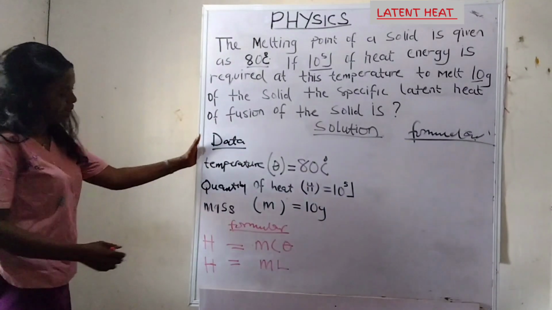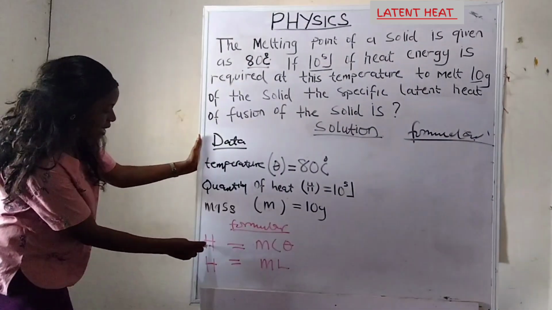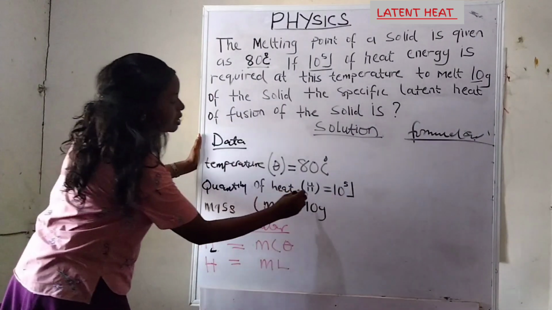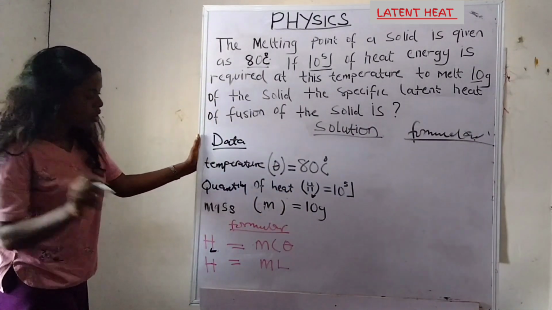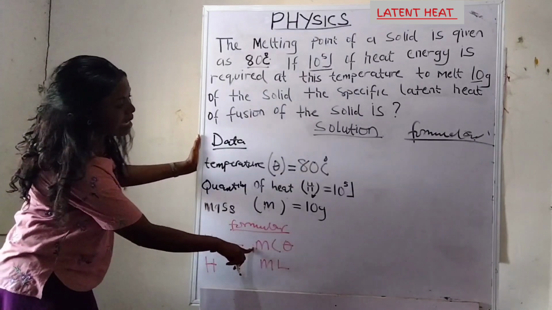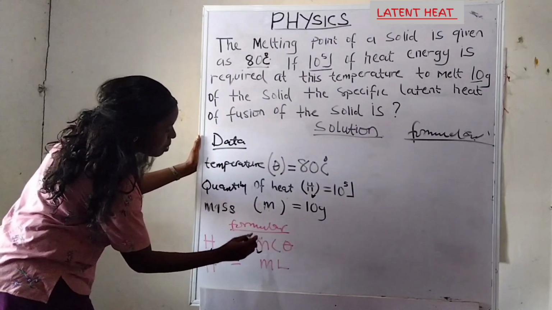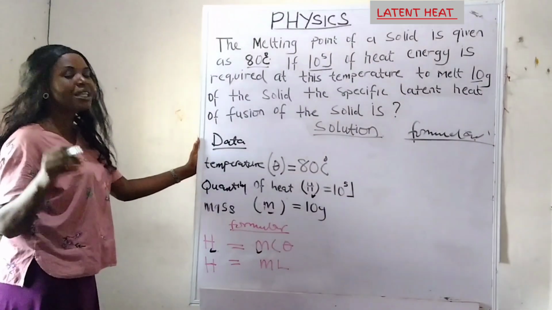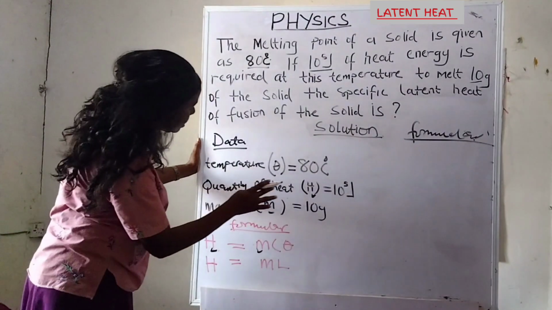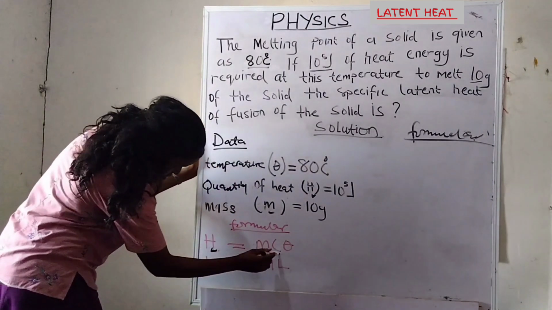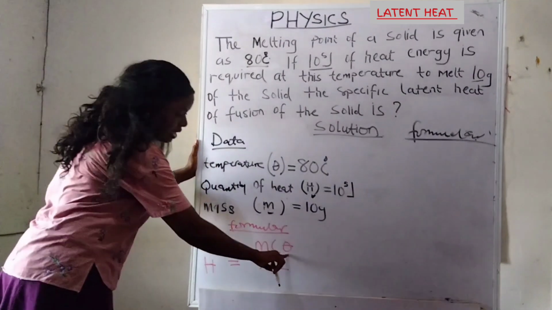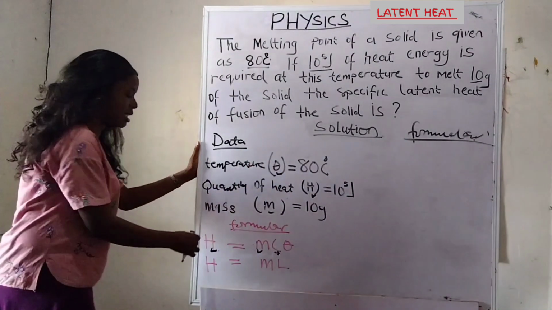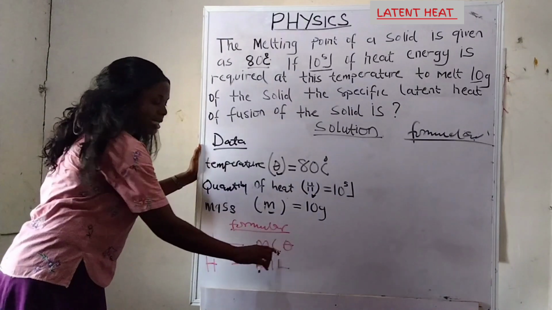And we start like this. We are giving H here, which is quantity of heat. Yes, we have quantity of heat here, and we have quantity of heat here. So here is H, and here is H also. We come to M, which is mass. Are we giving any mass here? Yes, this is mass. So we mark it. We come to C, which stands for specific heat capacity. Are we giving any specific heat capacity here? No. So we mark it bad. We come to theta. Are we giving theta? Yes, this is theta. So in this first formula, we are giving everything except C.